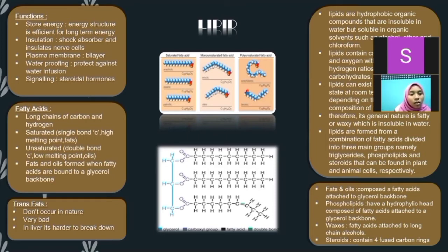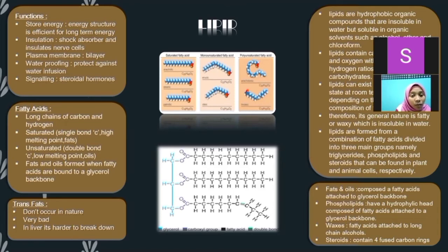Unsaturated means double bond C, low melting point, and oils. Fats and oil form when fatty acids are bound to a glycerol backbone. Trans fats don't occur in nature, are very bad for our body, and in the liver it's harder to break down.